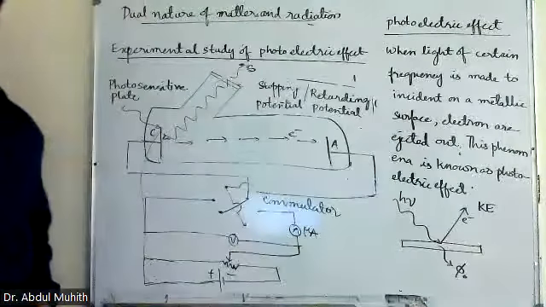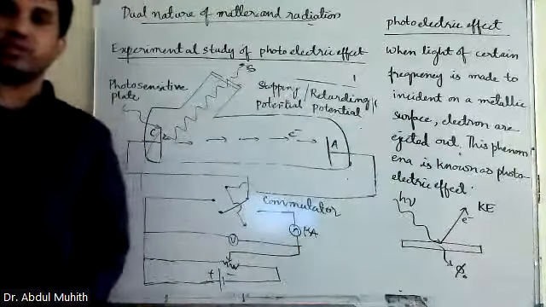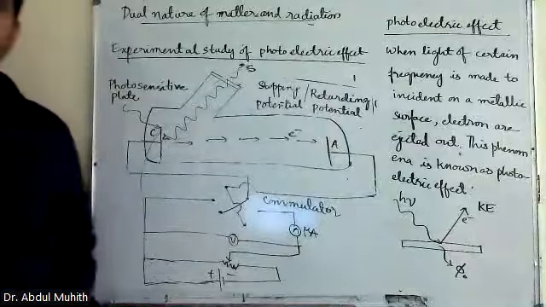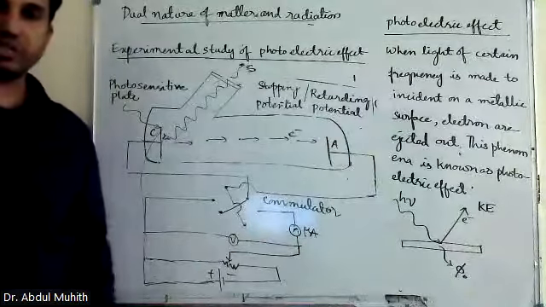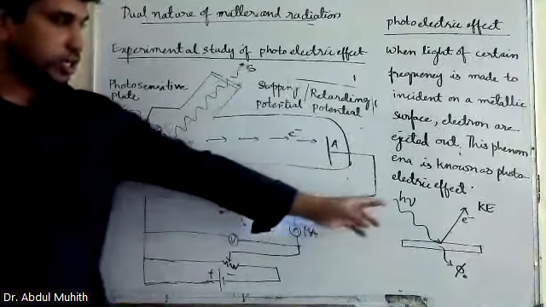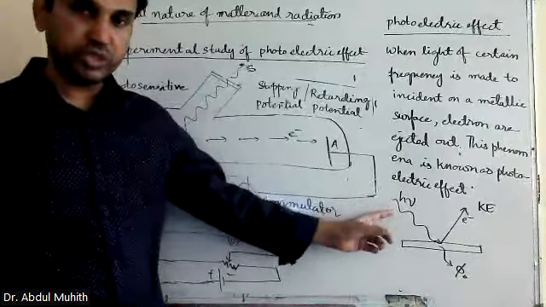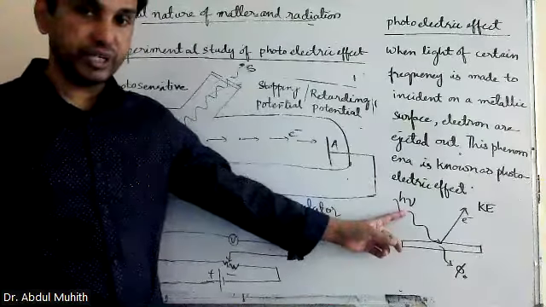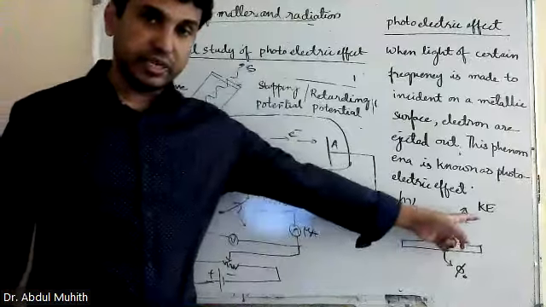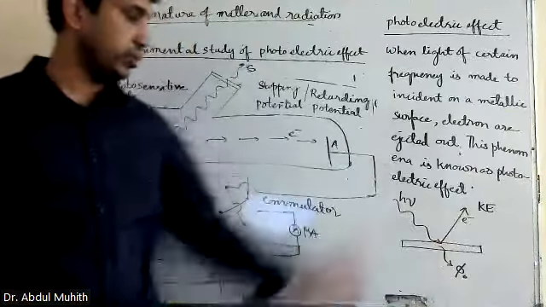When light of certain frequency is made to incident on a metallic surface, electrons are ejected out. This phenomenon is known as photoelectric effect. Okay. So this h nu is the energy of the incident radiation. H is Planck's constant. Nu is the frequency of incident radiation, and there is kinetic energy. And this is the work function. I'll write that also.